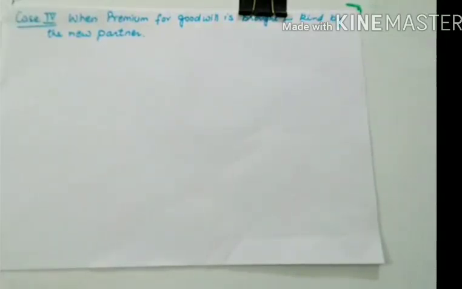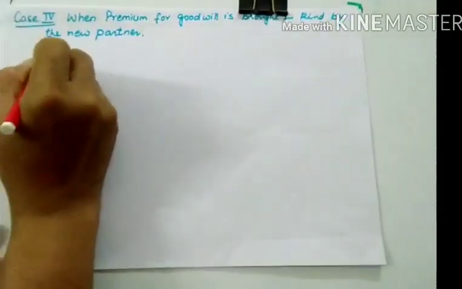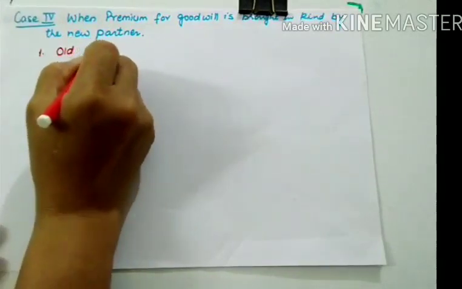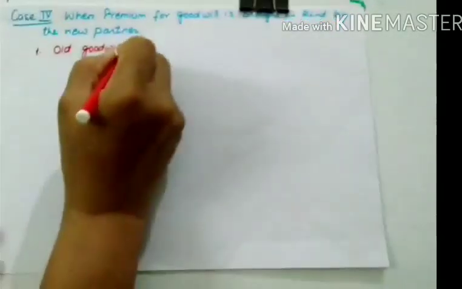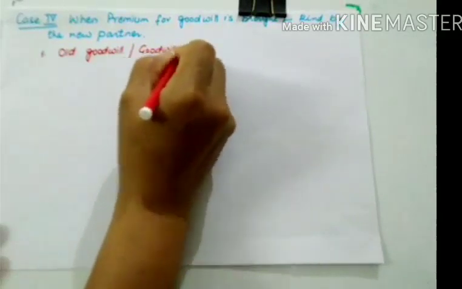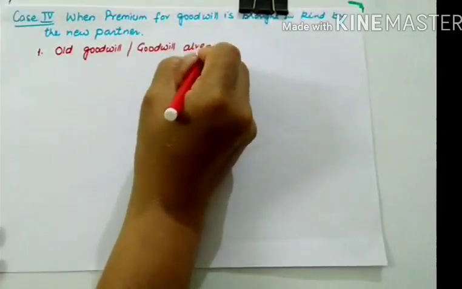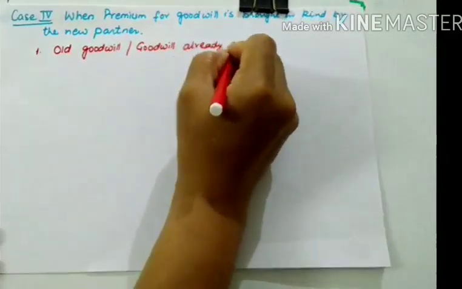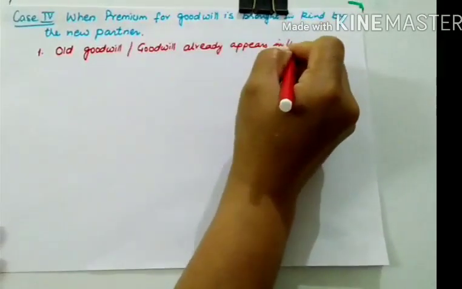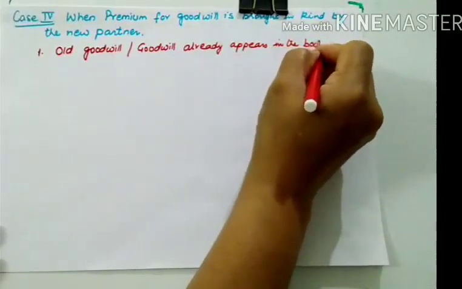So the first journal entry in this case will be, if there is some old goodwill, or goodwill already appears in the books, it has to be written off.